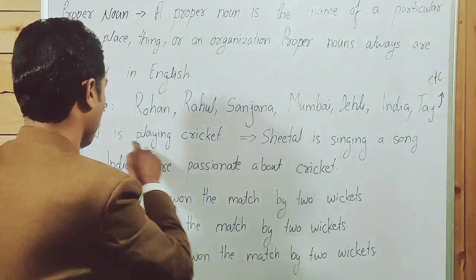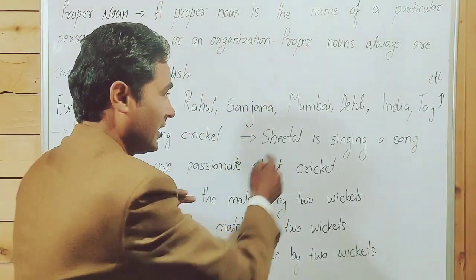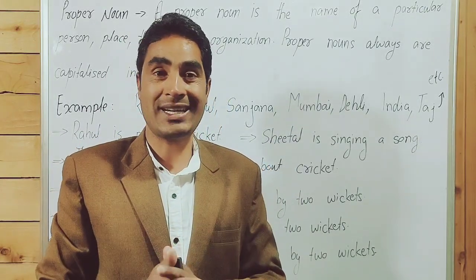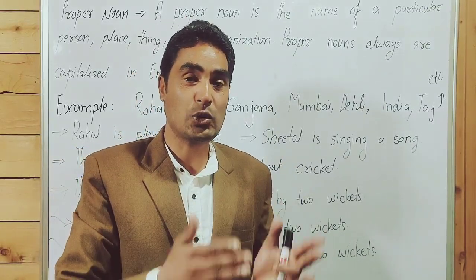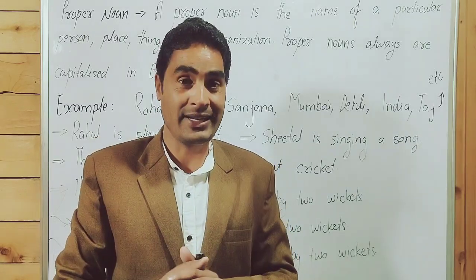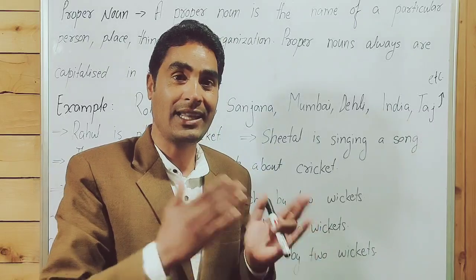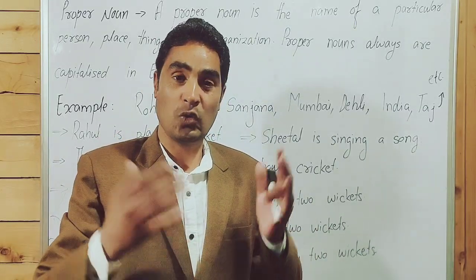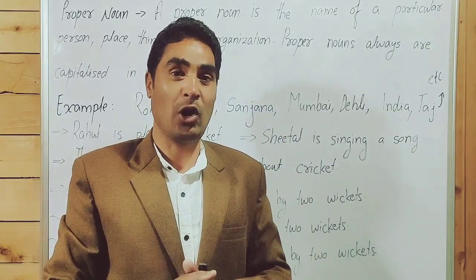When we talk about proper noun, here we can use a Rahul, a Sheetal. We can use article, but in 0.1% cases, the Shakespeare. We will learn, like, Jammu Kashmir is the Switzerland of India. Here article has been used. I will teach you each and everything in the article chapter. We will learn why article has been used before a proper noun.